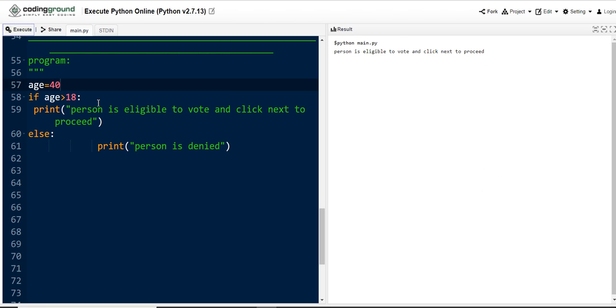So persons having age above 18 will be accepted by the voting software, otherwise it will display person is denied. This is how we need to work in Python programming, and indentation must be managed very carefully in Python programming.